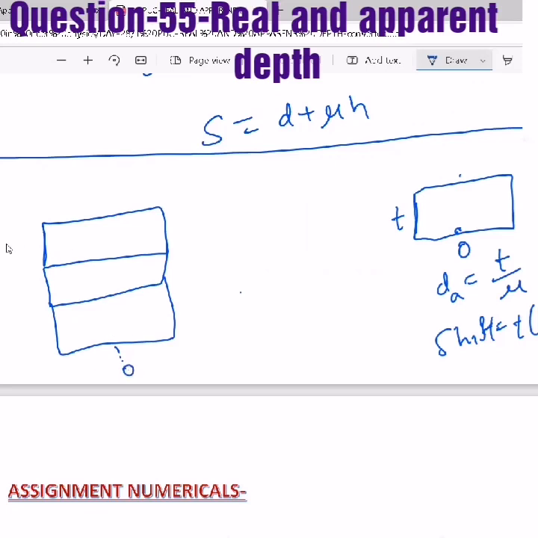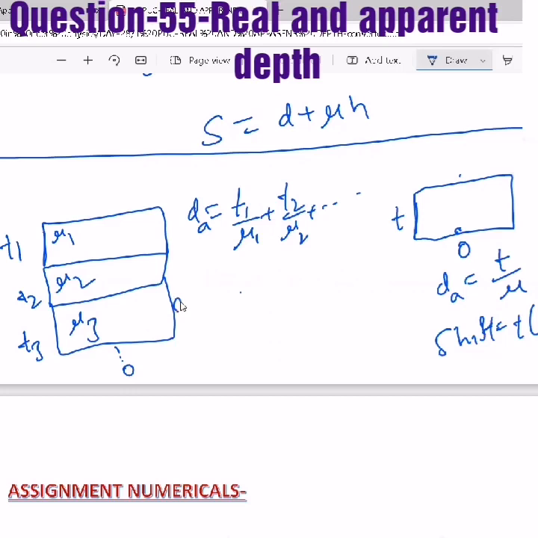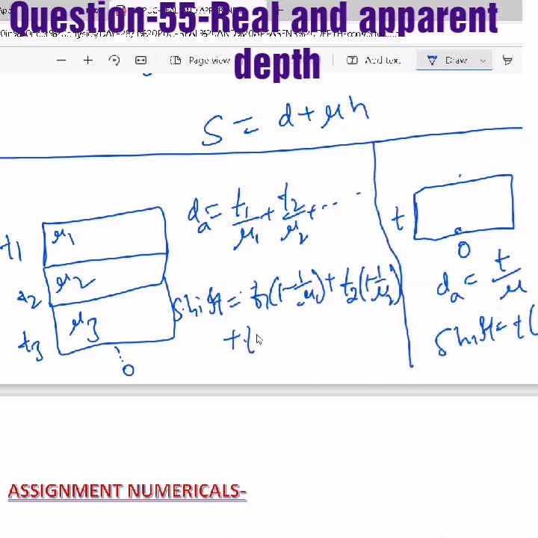Now in the case of multiple media of t1 mu 1, t2 mu 2, t3 mu 3 and so on, the apparent depth equals t1 by mu 1 plus t2 by mu 2 and so on, and the shift equals t1 into 1 minus 1 by mu 1 plus t2 into 1 minus 1 by mu 2 plus t3 into 1 minus 1 by mu 3 plus so on.